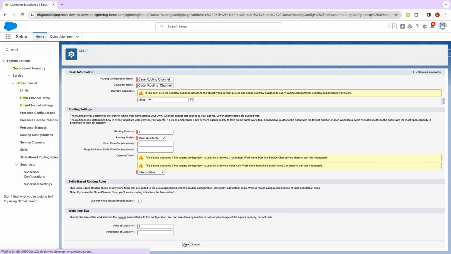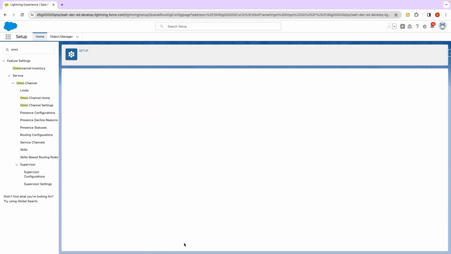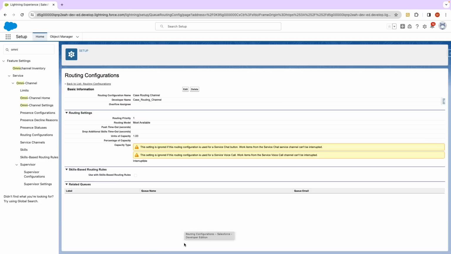Okay, let me just save this. There will be a few things which will be confusing for you. Don't worry about them. We will discuss them more. Let's set up the basic model first, and then on top of that, we will do a couple of other explanations. Okay. So after setting the routing configuration, we'll have to associate routing configurations with the agent.